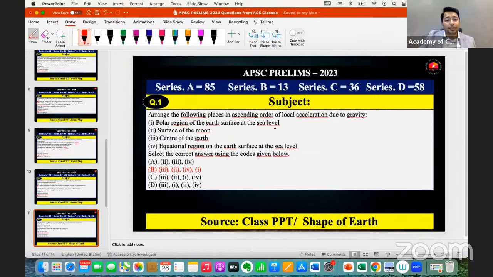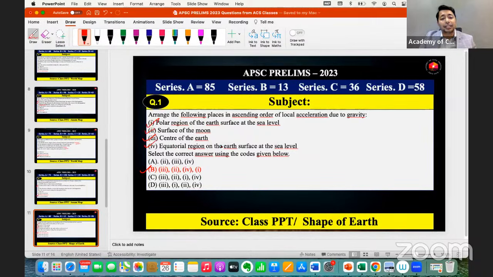From bottom to top, the first low gravity place will be the center of the earth, because we all know that there is a magnetic pole. If there is a magnetic pole, one side will be positive, one side will be negative. So in the middle, the gravity will be 0. Therefore, at the center of the earth, the gravity is 0. So here we can see the right answer as 3, then 2, then 4, and then 1.